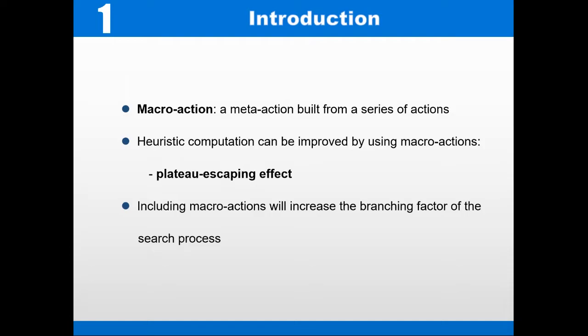However, including macro actions will increase the branching factor of the search process. This means that the planner has more possibilities to consider during the search process, and it will have a negative effect on the planner's performance.